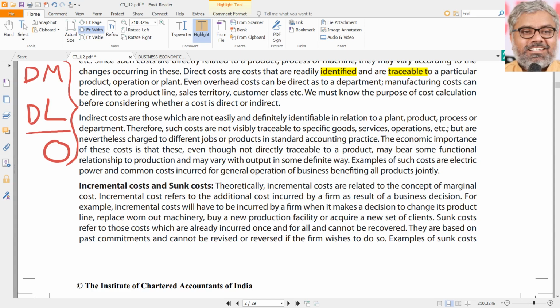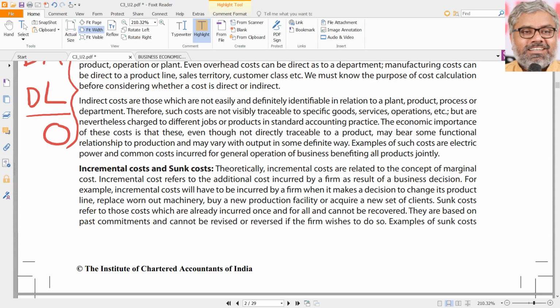Can it be traced directly or not? Is it an expenditure which is related to the production directly or not? That can be the checkpoint, if at all such a need comes to classify them. But once again, as I said, more detailed understanding of these things will be required at later levels, not particularly now.